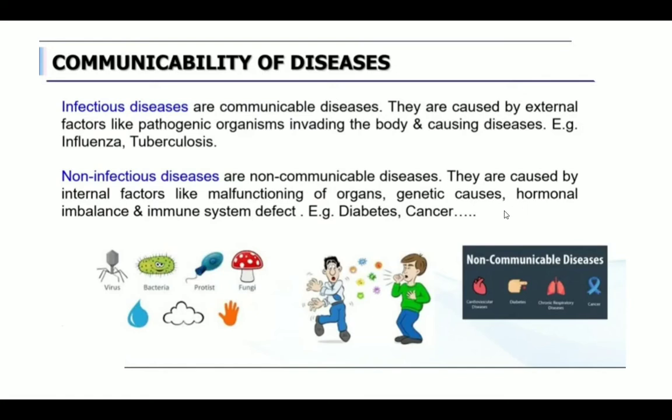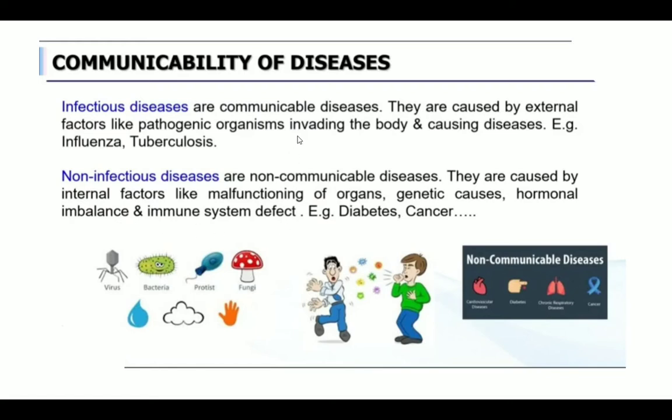These kinds of diseases will be transferred from one generation to the other generation. Example, diabetes, hormonal imbalance or immune system defect, cancer. All these kinds of diseases are not communicable. They will not transmit from one person to the other person. The reasons are what? Genetic causes, hormonal imbalance or immune system defect.